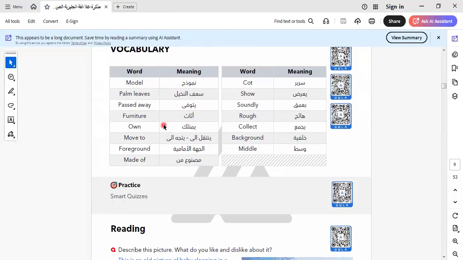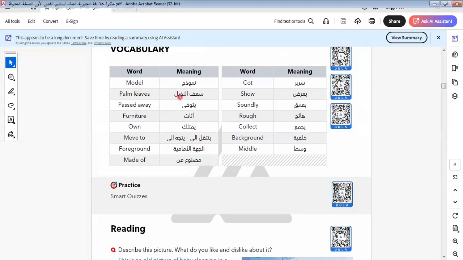Here we have some vocab. Let's learn it together, which is model. The words are translated in Arabic, so we can read them in Arabic. I tell you in English, and you can read it in Arabic. Here is model. I think all of us know model. Palm leaves. I think all of us know palm leaves. But "pass away" here means die. Furniture, furniture, not future, furniture. Own means something belongs to me. Move to, foreground, made of. Here is cut. Here is show, soundly, rough, collect, background, and middle.